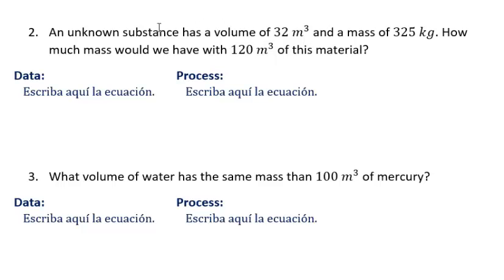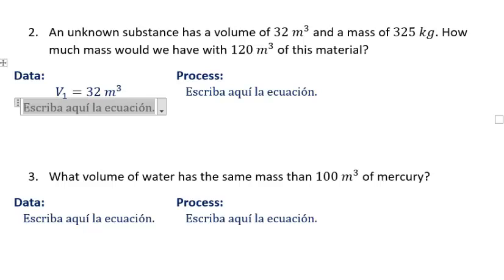Simple. We have two different situations. We need to be able to split them. So in order to split them, we're going to use subindex. The first volume is going to represent the first situation. So the first situation is that we have an unknown substance. We don't know the substance. We don't know the material. But we know that the volume is 32. Now, what else do I know? I know that the mass of the object is 325 kilograms.